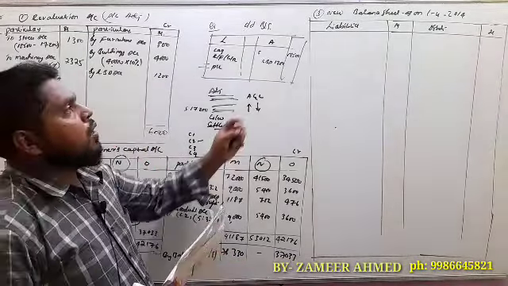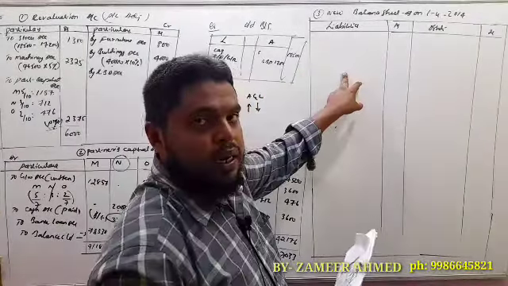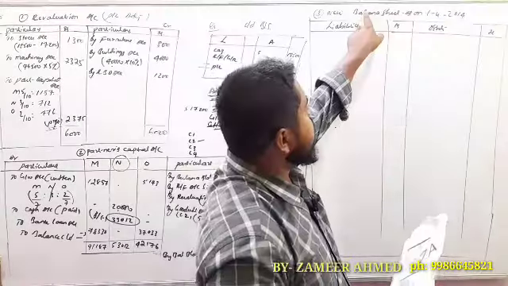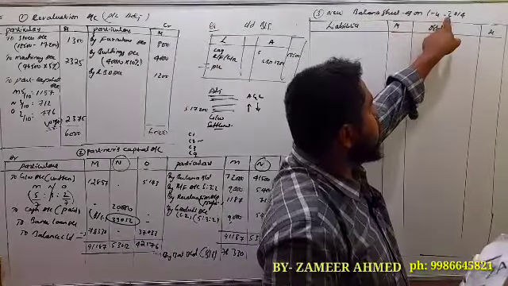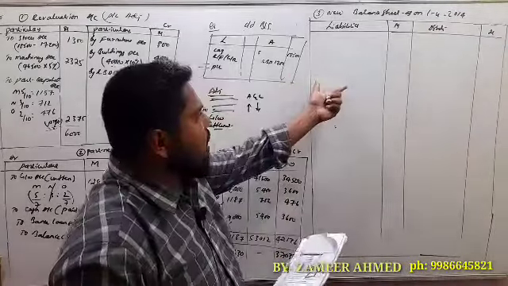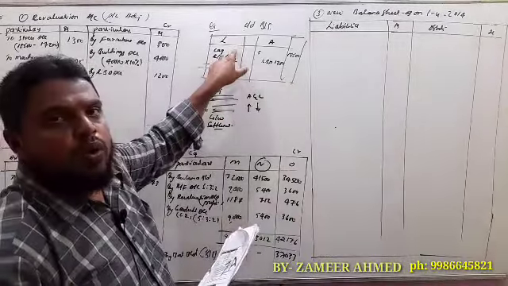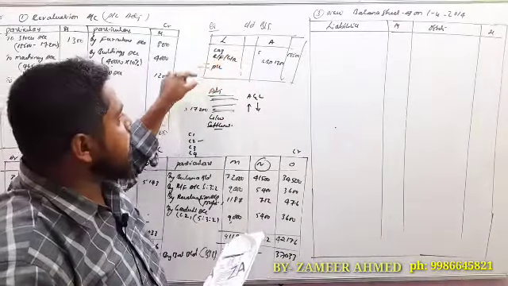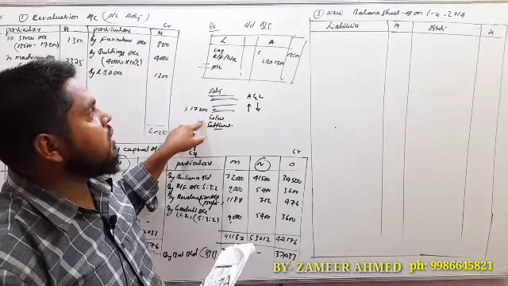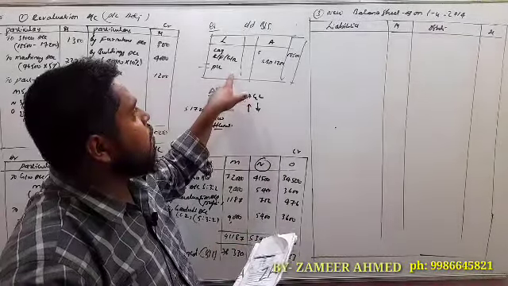Now, the new balance sheet of the continuing partners. This balance sheet we can call the opening balance sheet. So the new balance sheet as on 1/4/2014. This new balance sheet is prepared with the help of the old balance sheet and with the help of the adjustments.